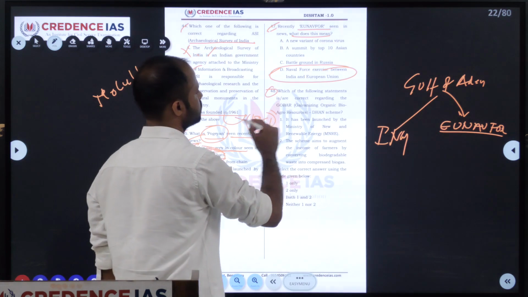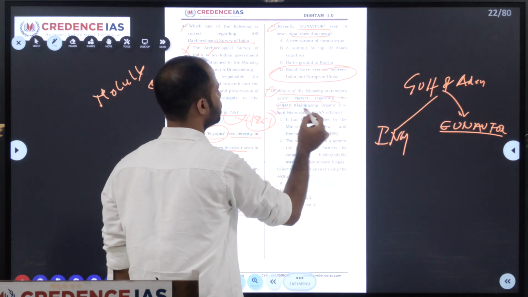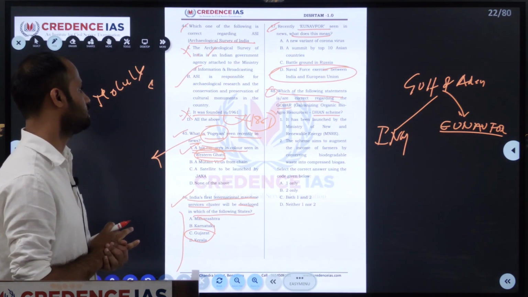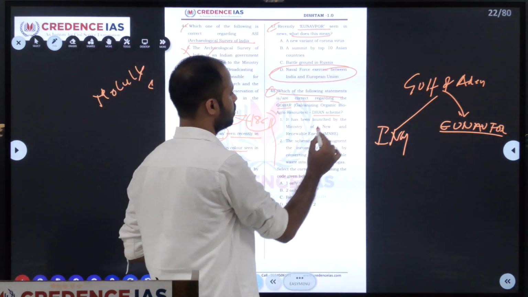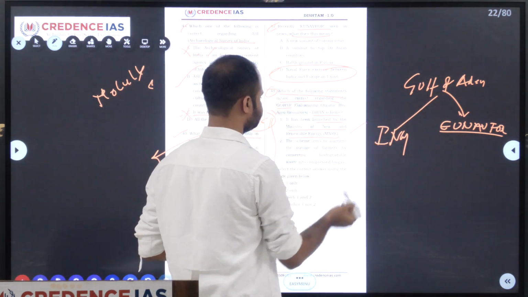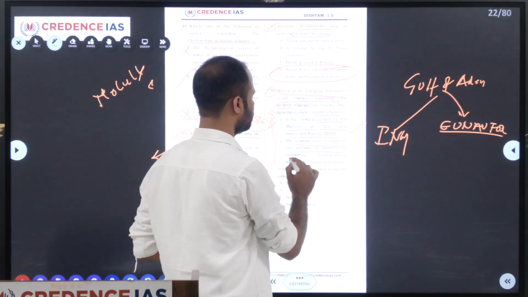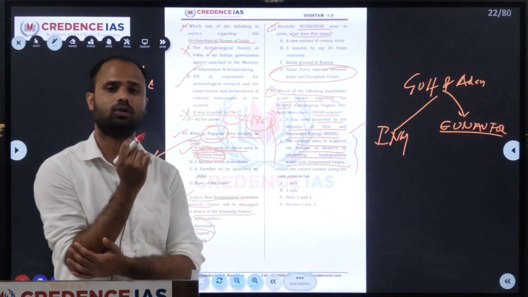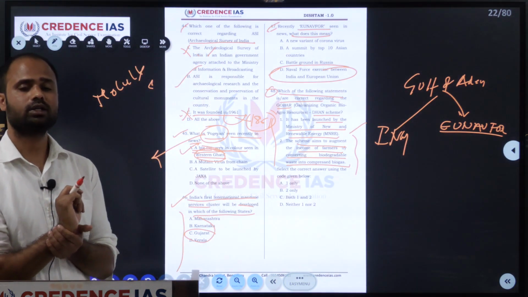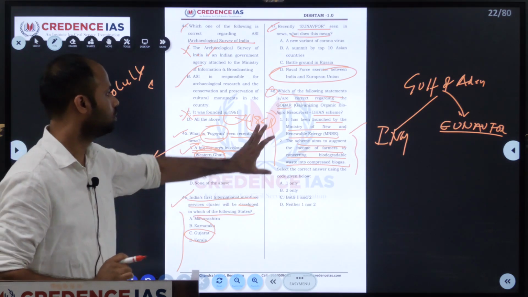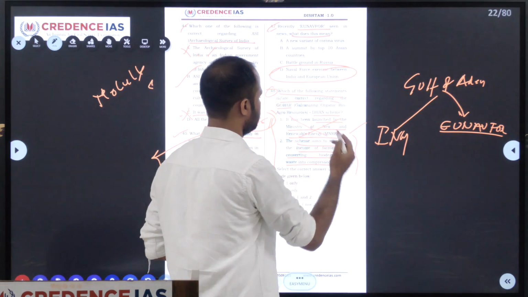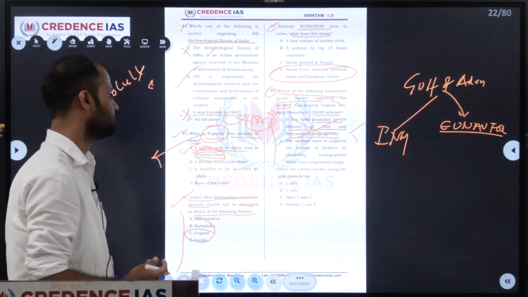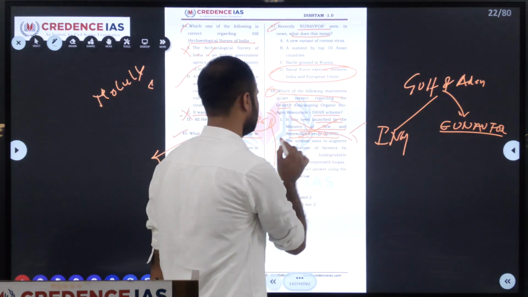So next we'll move on to the 48th question. Which of the following statements is correct regarding the GOBARdhan scheme? What is GOBAR? Galvanizing Organic Bio-Agro Resources Dhan scheme. They are given two statements. It is launched by the Ministry of New and Renewable Energy. A scheme aimed to augment the income of farmers by converting biodegradable waste into compressed biogas. This GOBARdhan was launched by the Ministry of Jal Shakti under Swachh Bharat Mission Gramin. So the first one is wrong. And the aim of this scheme is to augment the income of the farmer by converting biodegradable waste into compressed biogas. This one is the right answer.